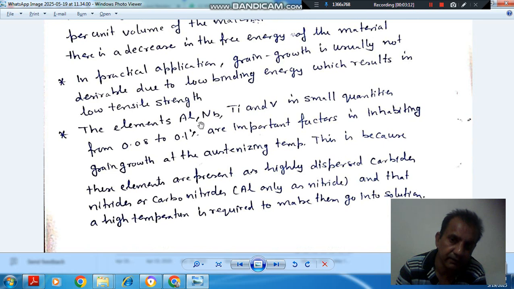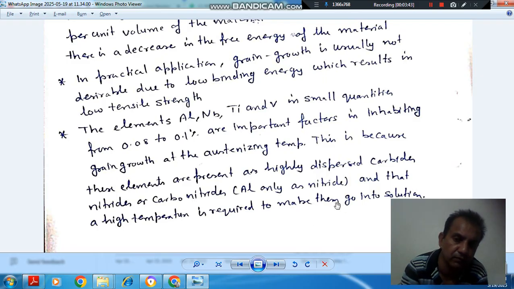Again, the elements Al, Ti and V in small quantity, from 0.08 to 0.1%, are important factors in inhibiting grain growth at the austenitizing temperature. This is because these elements are present as highly dispersed carbide, nitride, or carbonitride. Aluminum is present only as nitride, and a high temperature is required to make them go into solution.